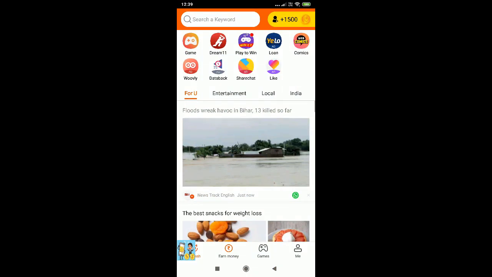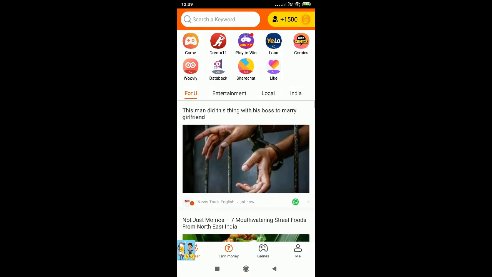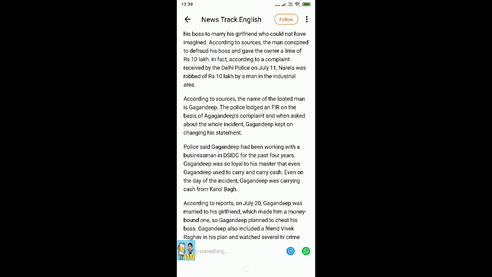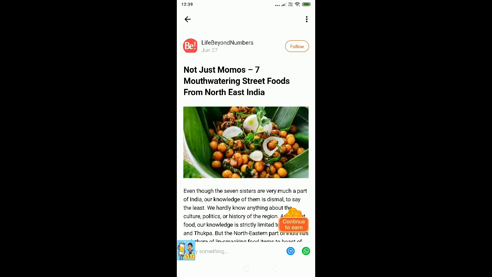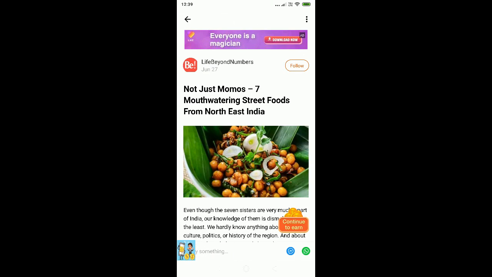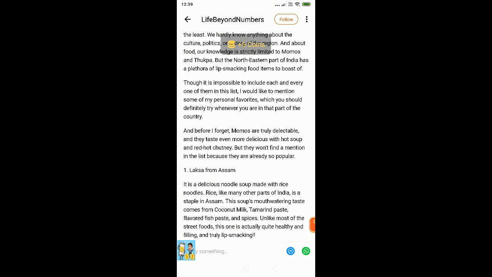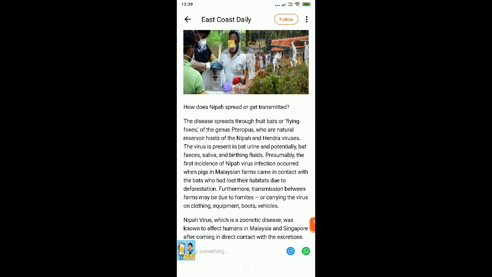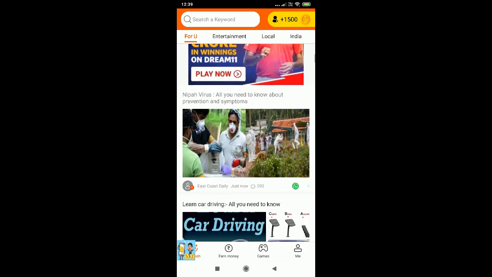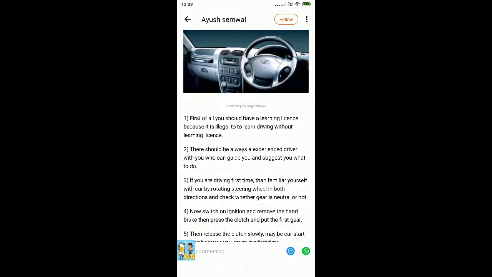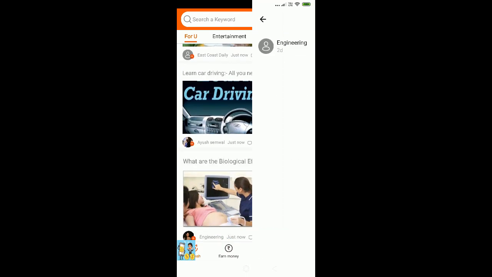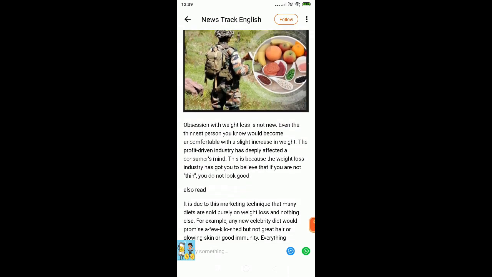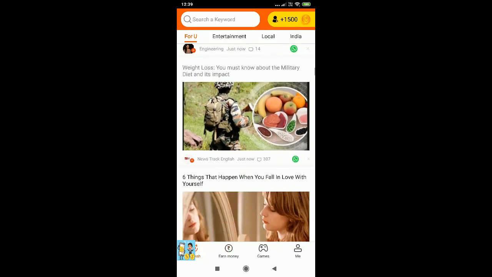And there is an update, guys. You can also earn by reading news articles. All you need is just check for the article which says continue to earn. Once you read it, you get 5 coins. So like this, if you find this, you can just swipe up to earn. Let's check out which one has the coin to earn. You get coin, or else no coins, guys.